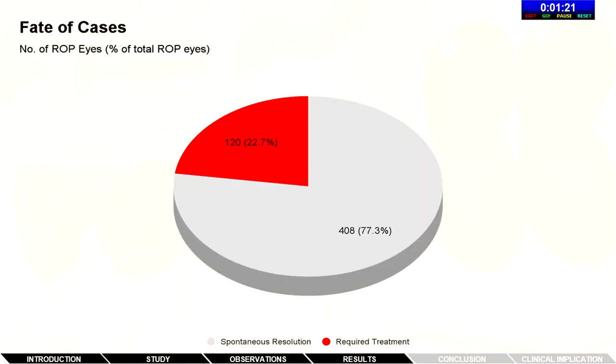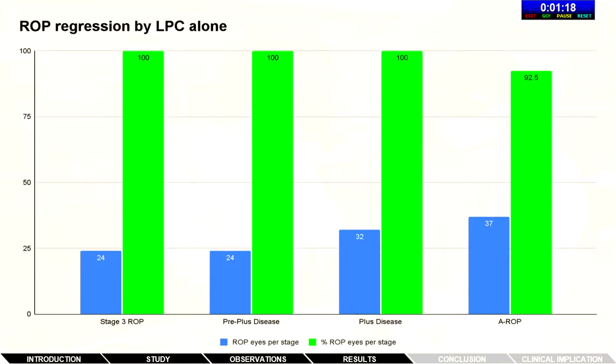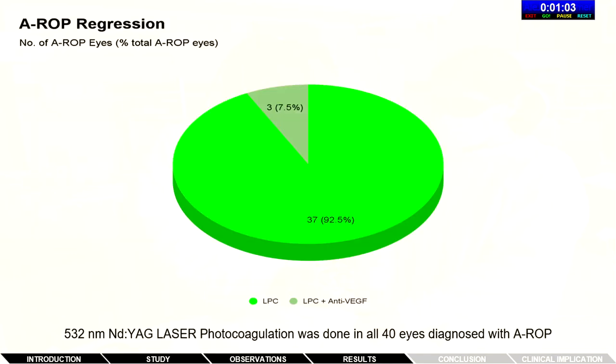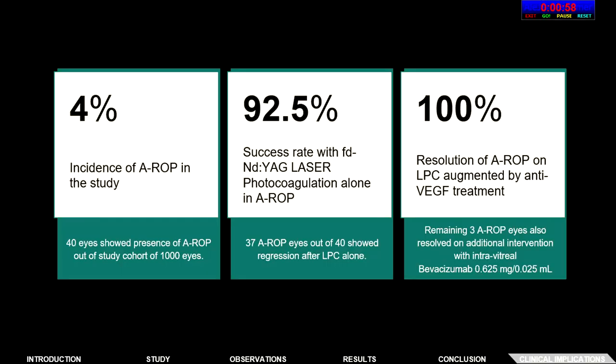120 of the total ROP eyes required treatment, out of which 100% of the stage 3 pre-plus and plus disease ROP eyes had regression with laser photocoagulation alone, and 92.5% of AROP eyes had regression with laser. But 3 AROP eyes needed an additional intervention in the form of intravitreal anti-VEGF. So the conclusion which we made from that study was that the incidence of AROP was 4% and 92.5% success rate with the frequency-doubled laser alone in AROP, and 100% resolution was seen after augmentation by anti-VEGF treatment.